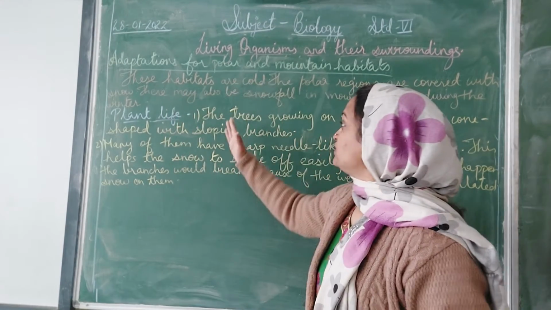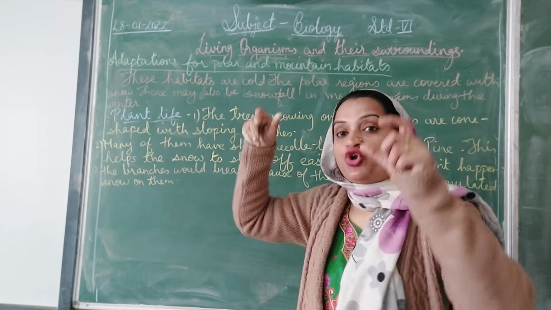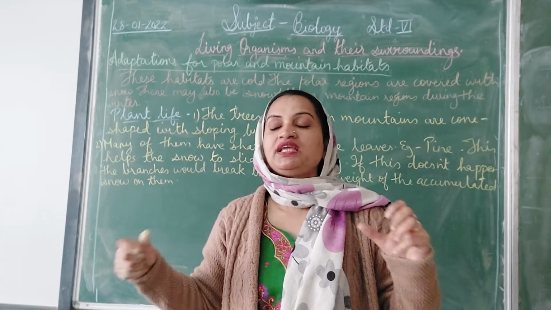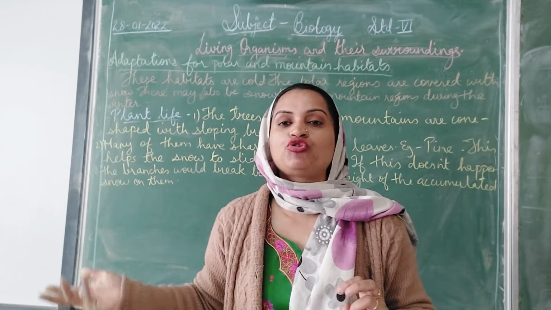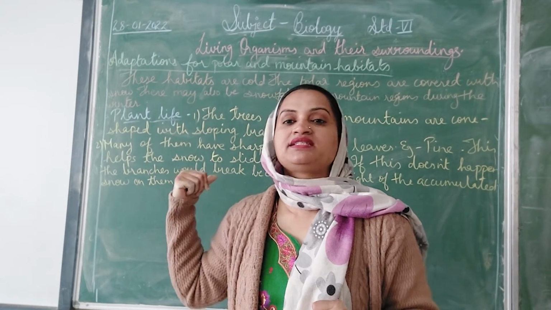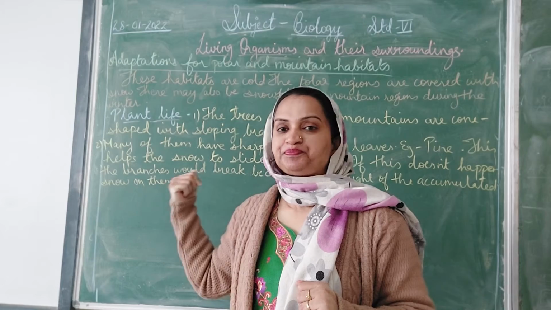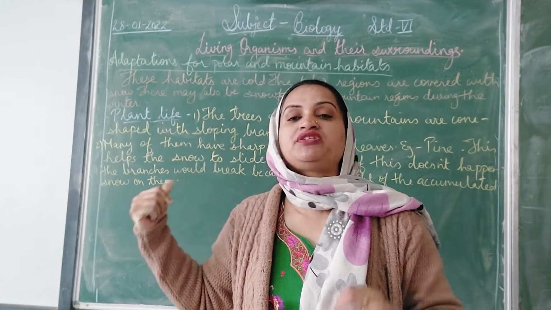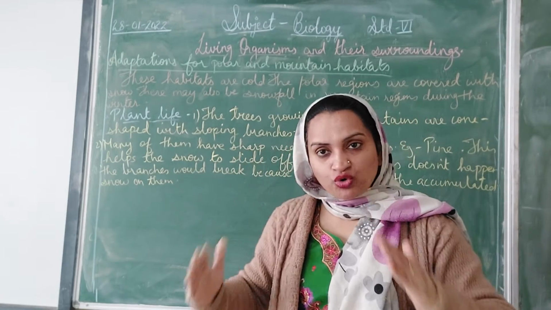See, in other terrestrial areas we can see the mango tree and others. Are the branches sloping? No. But in the mountainous or polar areas, the branches of the trees are sloping, so that the snow slides down.